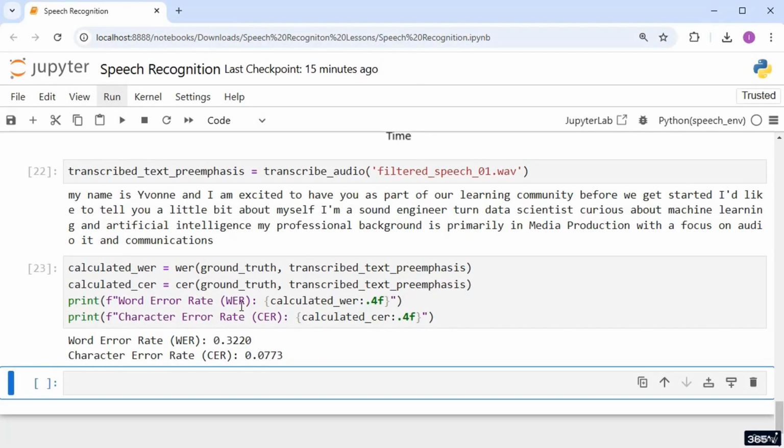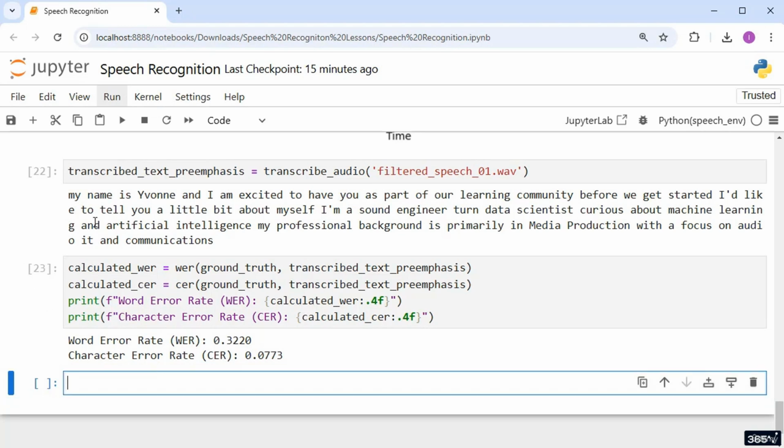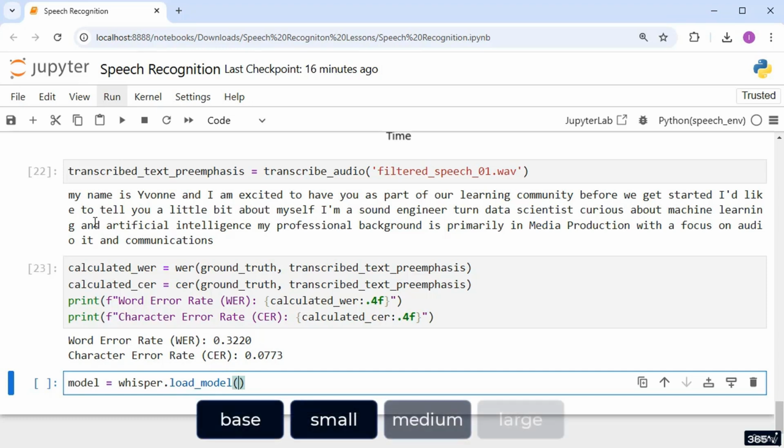All right. Let's now use Whisper AI to see how it performs. In a new cell in Jupyter Notebook, I'll create a variable and name it model. After the equal sign, I'll type whisper dot followed by the load model function to load the Whisper model. In parentheses, I can specify different model versions depending on the requirements of the task at hand. These versions can be base, small, medium, or large.